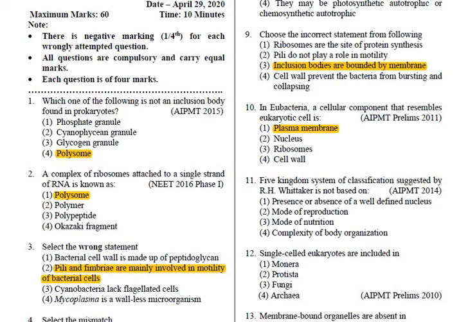11th, when we discussed about R.H. Whittaker's classification, I told you that R.H. Whittaker classified the organisms into different categories on the basis of certain characteristics. Like it was the nucleus, the second was the body organization or cellularity, third one was the cell wall, and fourth one was the nutrition. So mode of reproduction was not the criteria under the R.H. Whittaker's classification. So the answer is mode of reproduction.